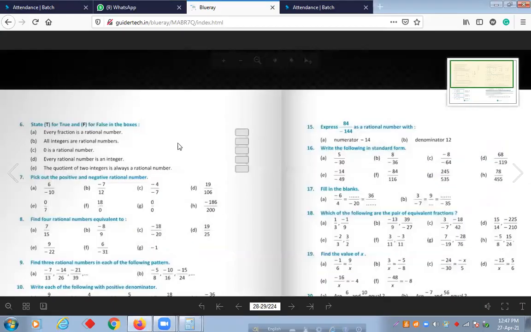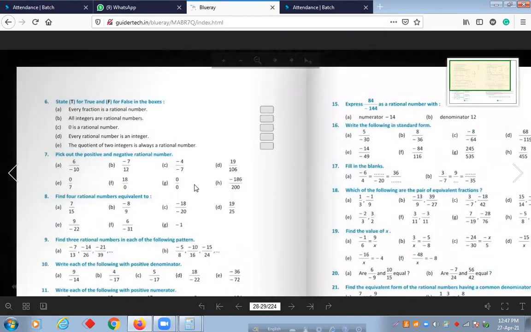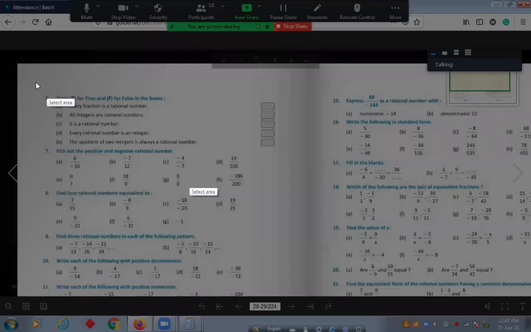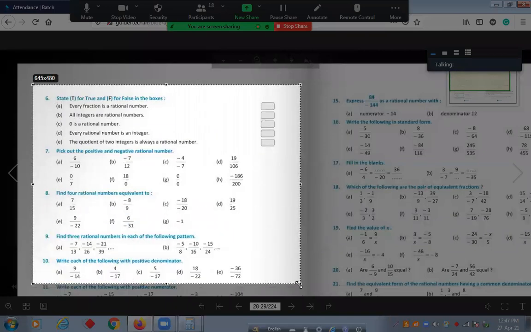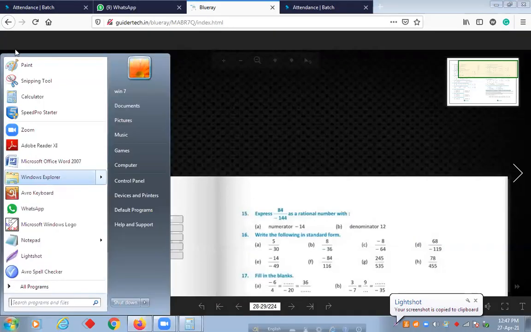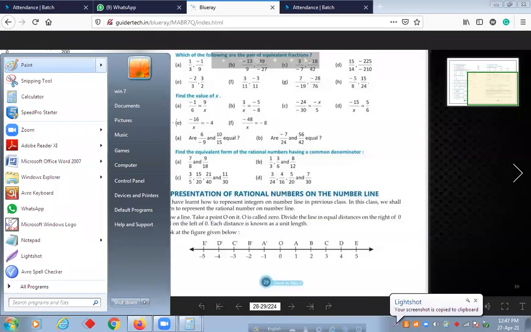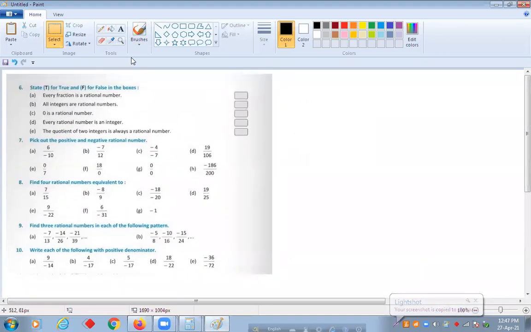So this was our page. Question number 6. See question numbers 6 to 10. This is your question. They're asking you to state true or false: you need to write T for true and F for false.